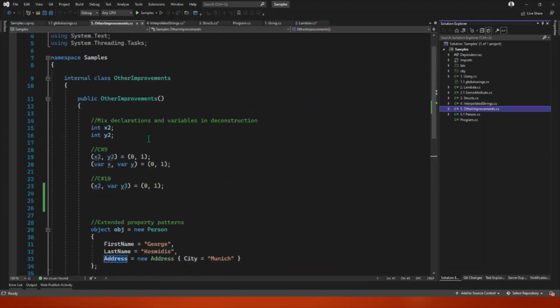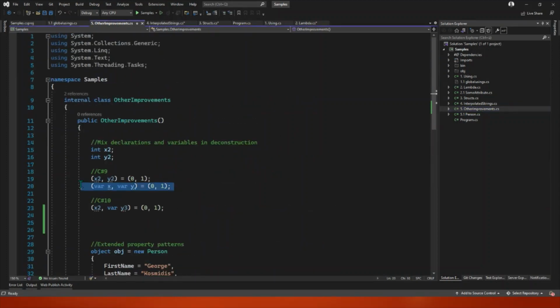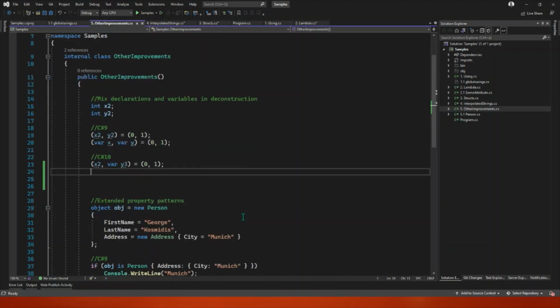Here. So up until C# 9, we had that, right? We could deconstruct this either to some known, declared variables, or declare them here. We couldn't mix them. Now we can. It's useful, and it keeps our code cleaner. We can even discard that, right?